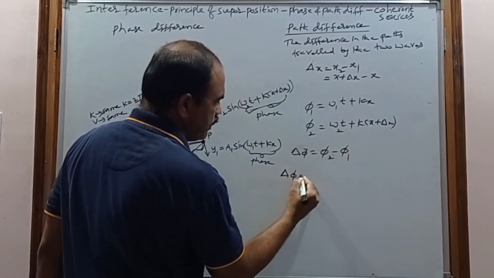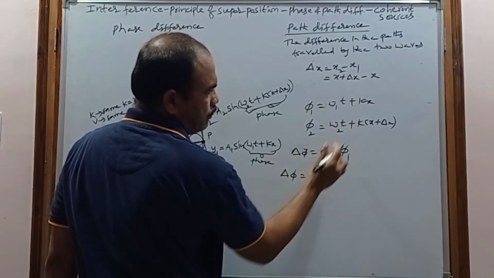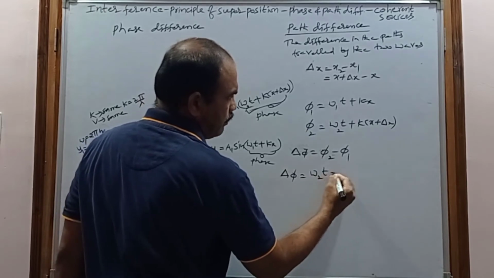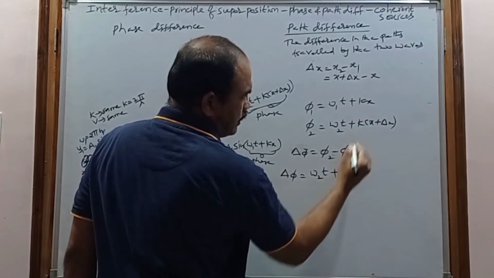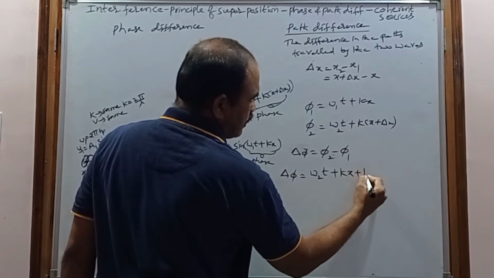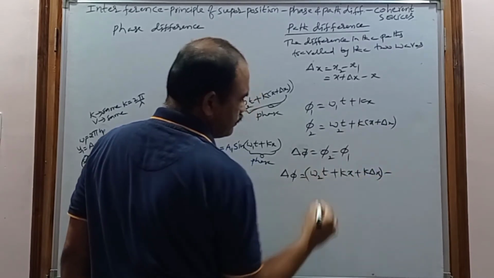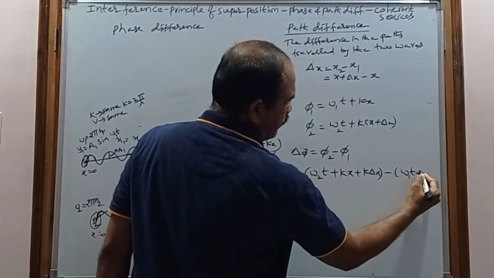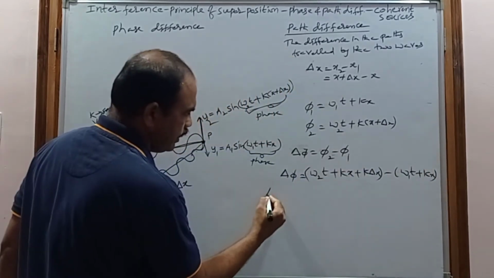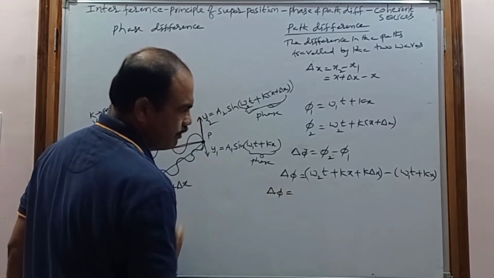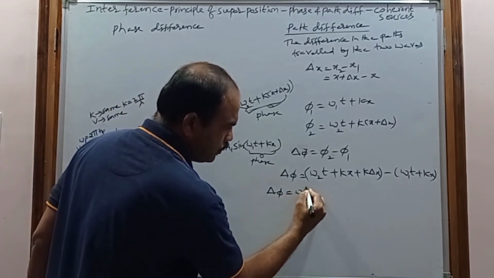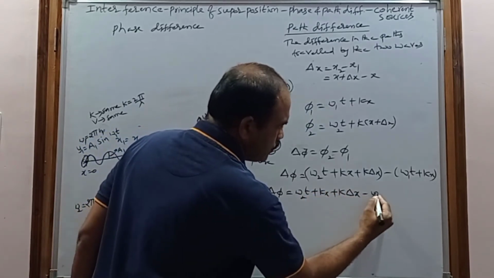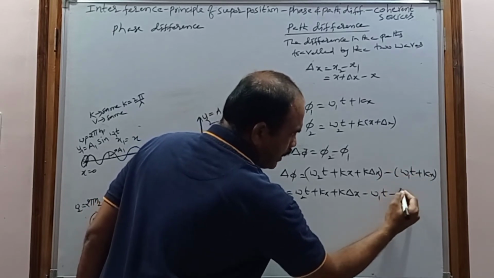So delta phi is equal to omega suffix 2 into t plus kx plus k delta x, minus phi 1. Phi 1 is nothing but omega suffix 1 t plus kx. When I simplify, the phase difference is equal to omega 2 t plus kx plus k delta x, minus omega 1 t plus kx.